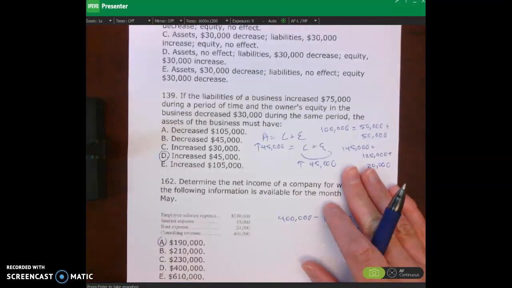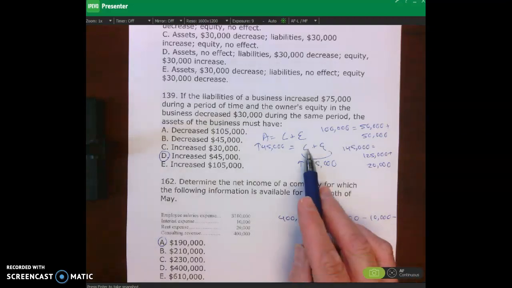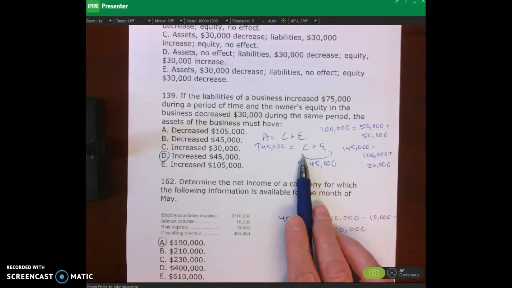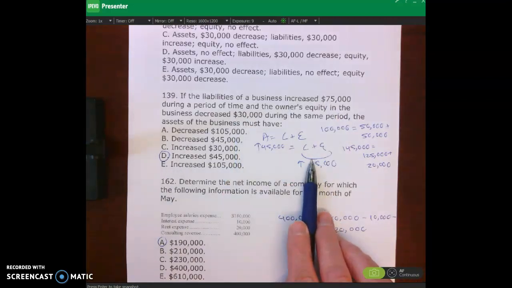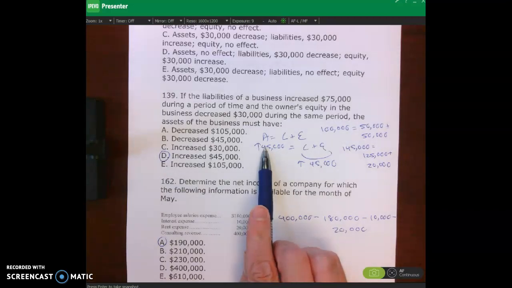Okay? Look at 139. If the liabilities of a business increase by $75,000 and owner's equity decreased by $30,000, then the right answer is D, assets increased by $45,000. Let's talk about why that is. Liabilities go up by 75, and equity goes down by 30,000. That means the right side, liabilities plus equity, increased net of 45, which is the 75 minus the 30. That means the left side, the asset side, also has to go up by 45,000.